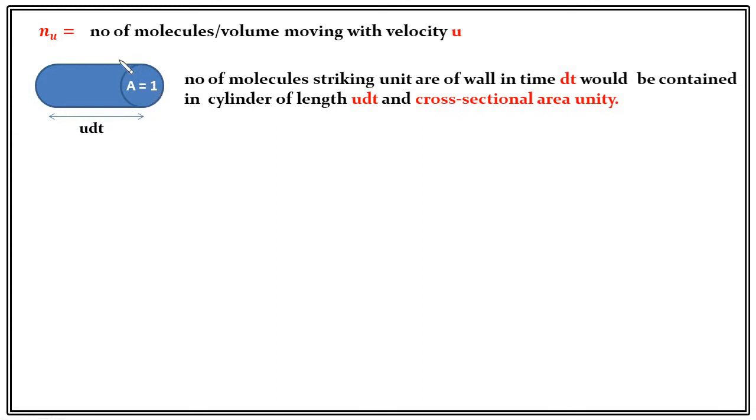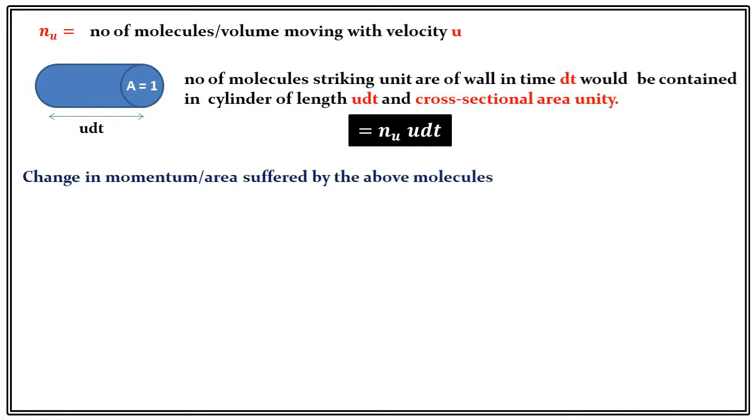So the number of molecules in this cylinder traveling with velocity u is volume into density. It is nu into u dt. So this is the number of molecules which hit this area in time dt. Now, what is the change in momentum per unit area suffered by these molecules? All this calculation we are now doing per unit area. For a single molecule, change in momentum is 2mu. So for all these molecules, it will be 2mu into nu u dt.